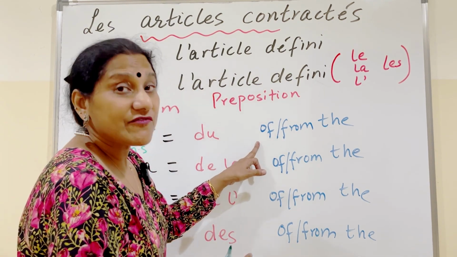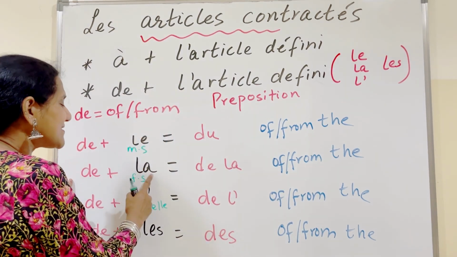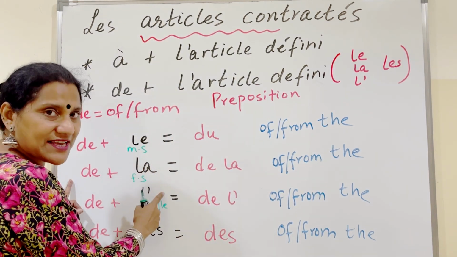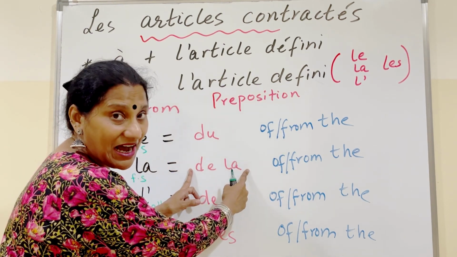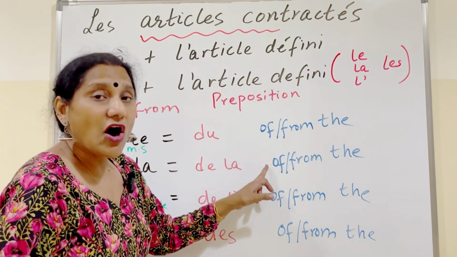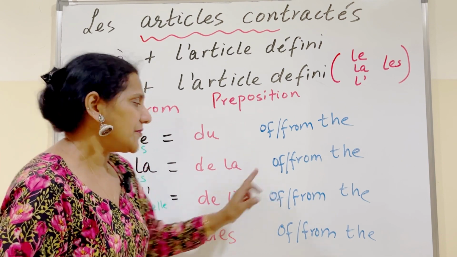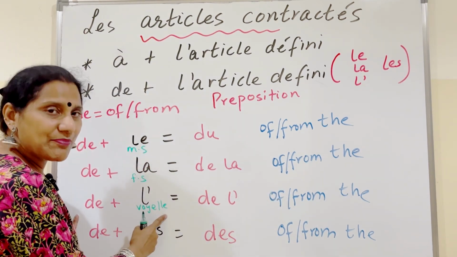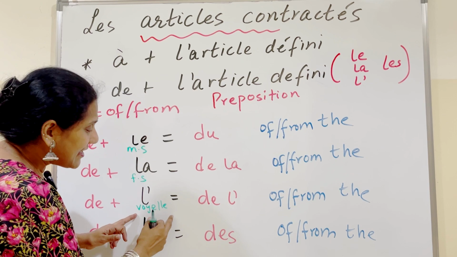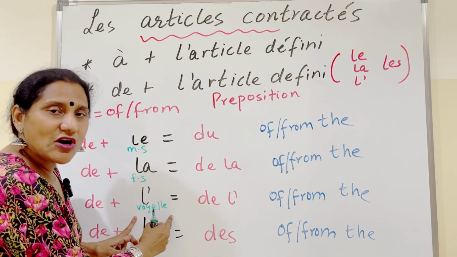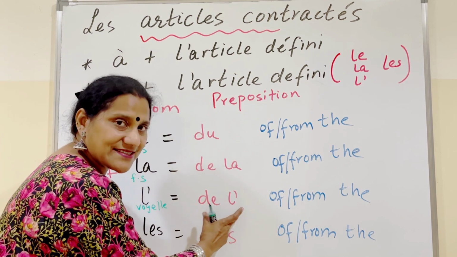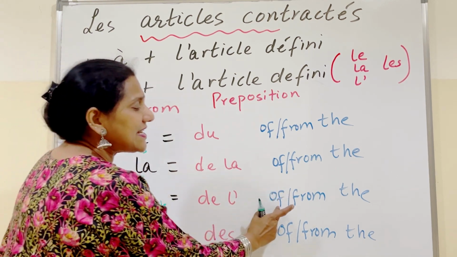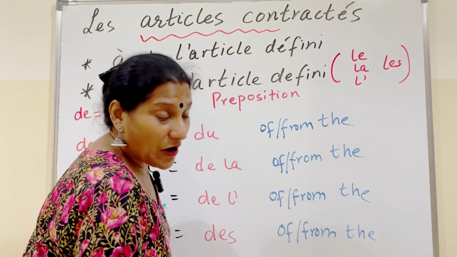Of the, from the. De plus la in front of feminine singular nouns, it becomes de la. What does it mean? Of the, from the. De plus l' in front of vowels, whether it's a masculine or feminine singular noun, it's de l', that's a contracted form, meaning of the, from the.